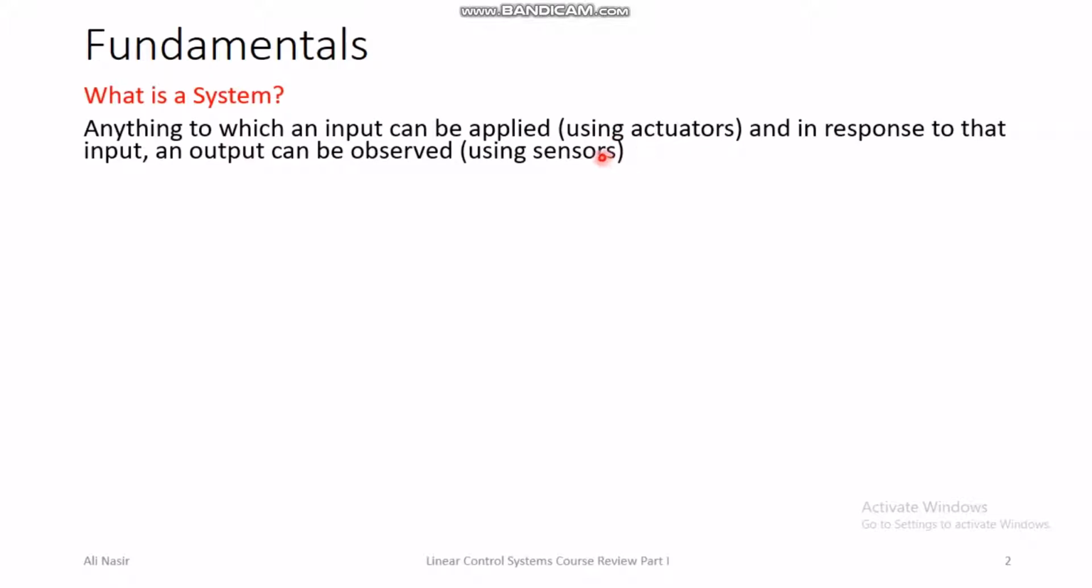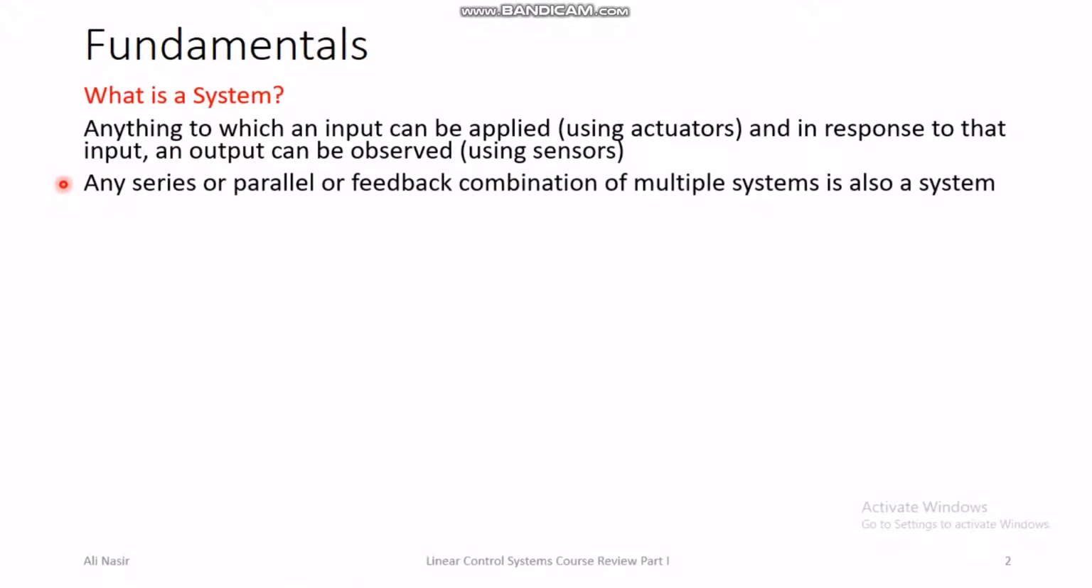It could be a resistor to which you apply the voltage, and the output in response to that voltage could be the current flowing through the resistor. It could be a robot to which you apply torque through the motors, and the output could be the angle of the joints of the robot or the motion of the robot. As long as you can define an input and output to an entity, you can call it a system. It could be as simple as a resistor and as complex as an aircraft.